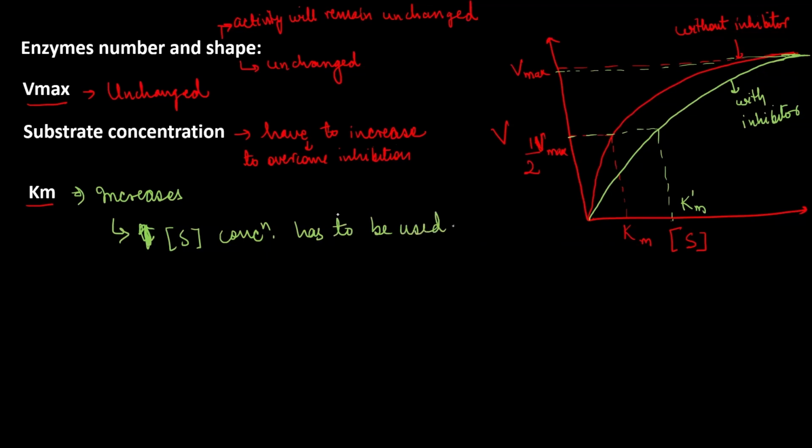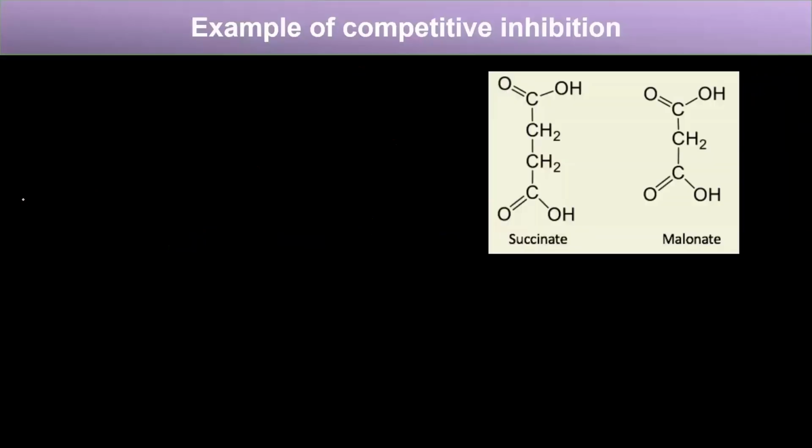So we understood where this graph comes from, that in order to overcome the inhibition, we need higher substrate concentration. So in order to achieve the same half Vmax, a higher Km value will be required, and hence the Km will be increased in the case of competitive inhibition. So the two important points are that in the case of competitive inhibition, Vmax remains unchanged while the Km increases.